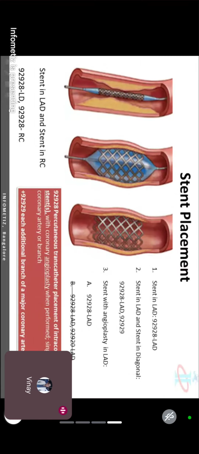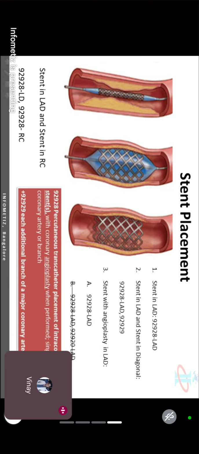Now I have to code 2 codes because it's two different arteries, two different places, but I cannot code an add-on code. What can I do now? Same code twice. 92928, 92928. Now insurance will feel maybe that is a typo error. I will remove one code. So for that I have to give modifiers LAD and RC. Now they will get to know they have done the same procedure in the two different arteries. One on a LAD, second on the RC.